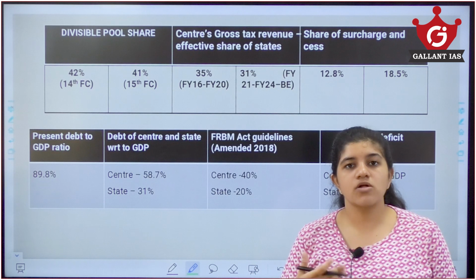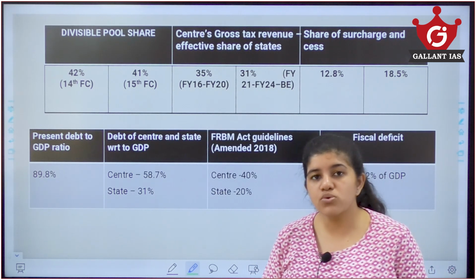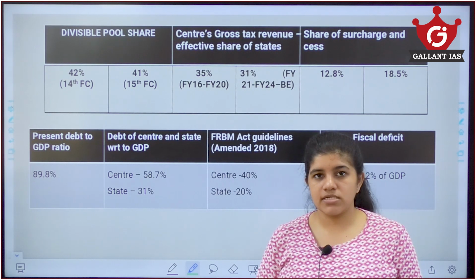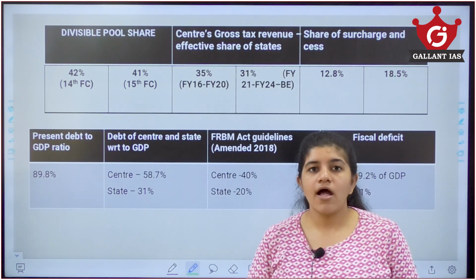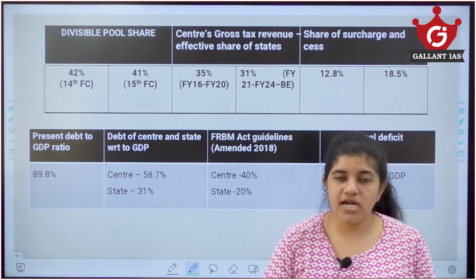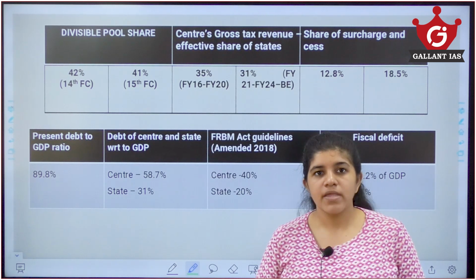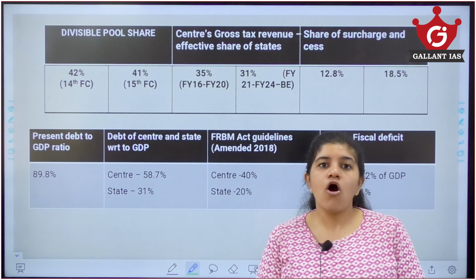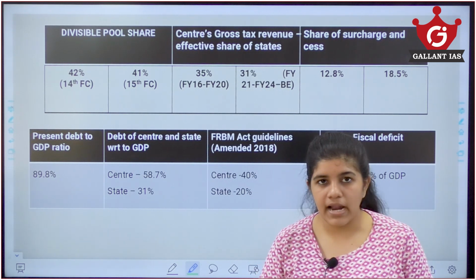Surcharge is tax on tax, which means if I am earning about 2 crores, I will have to pay a tax of about 30%. Now, other than this, a 1 or 2% of extra tax is levied by the central government. So the overall tax increases, and surcharge is a tax on the tax that has been already applied, while cess